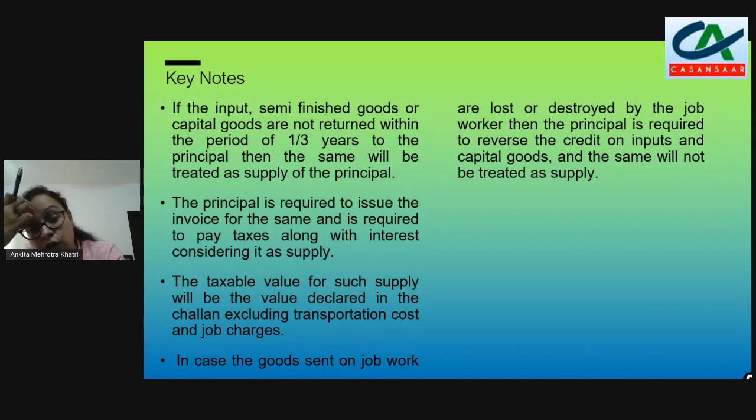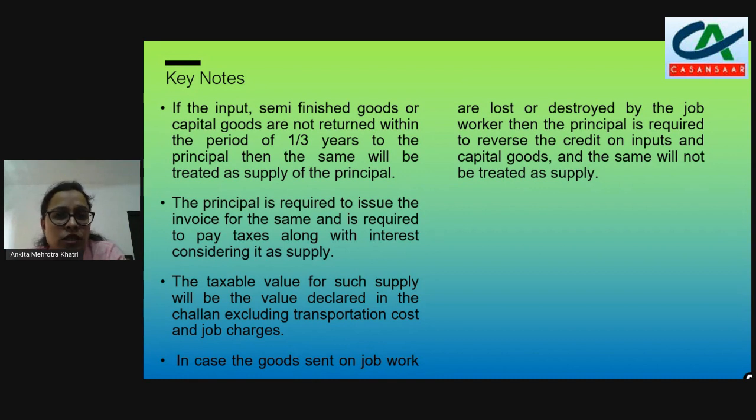The taxable value for such supply will be the value which has been declared in the challan. Okay, so the challan is very important. When you are preparing the challan under Rule 45 or 55, you must declare the value of the goods you are supplying.